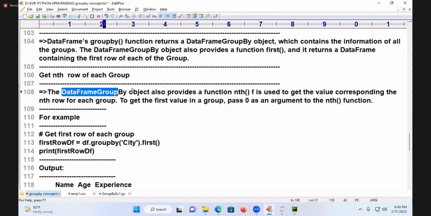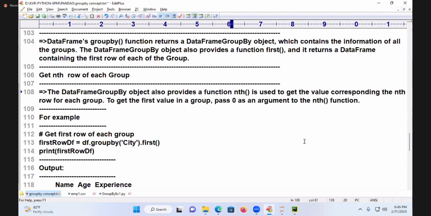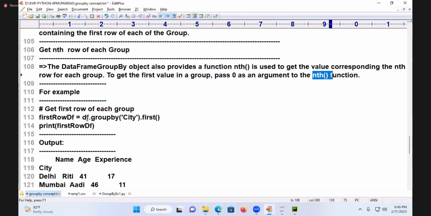The DataFrame groupby object also provides a function called nth. The nth function is used to get the value corresponding to the nth row of each group. Not only the first one, you can get any record of the group. To get the first value in the group, pass what value? 0, as an argument to nth. See that now. df.groupby('city').nth(0), directly I will get the first.